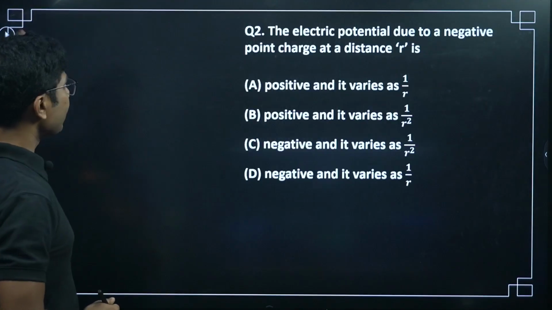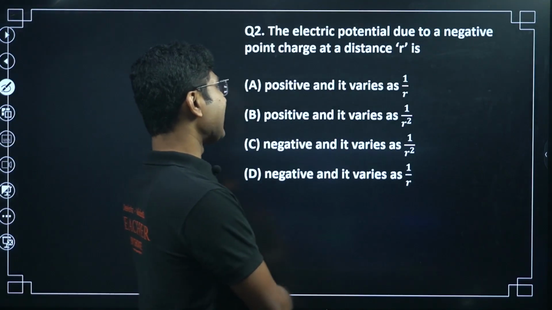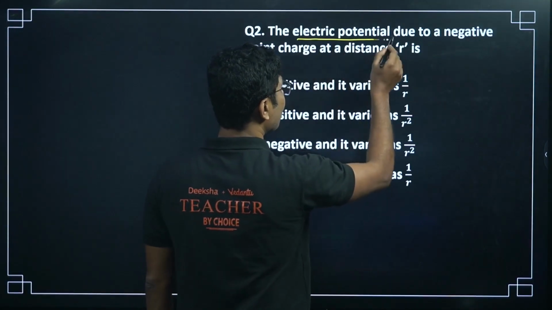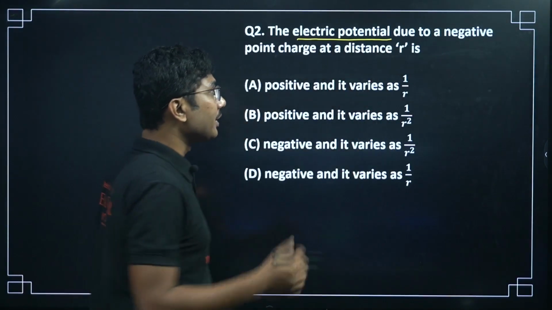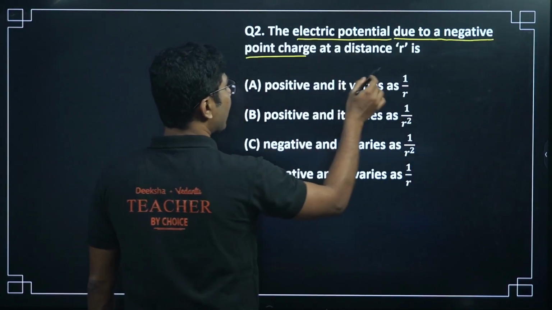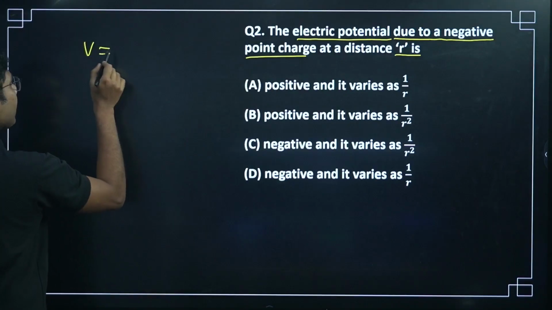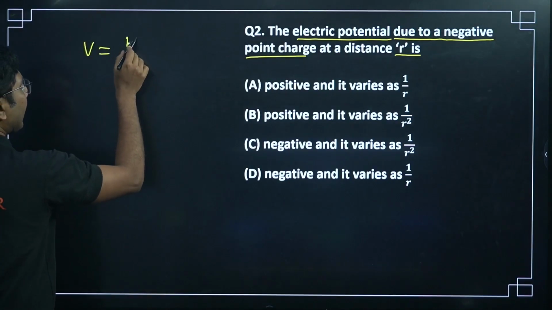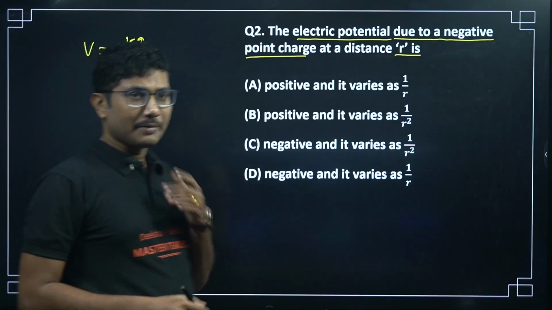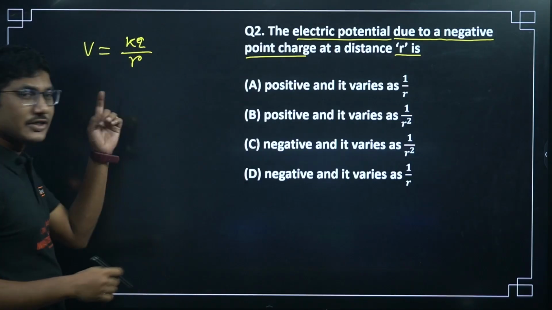Now the next question. The electric potential due to a negative point charge at a distance r is. So what is the important point? Here we are trying to find the electric potential due to a negative charge at a distance r. Normally electric potential is given by V is equal to kQ divided by r, but here this charge Q is negative.